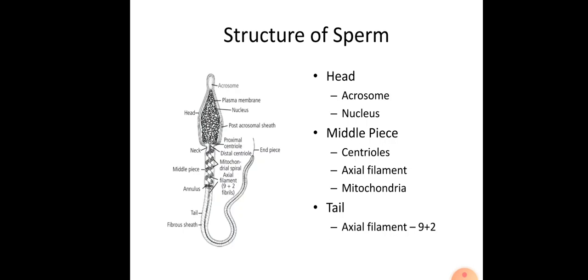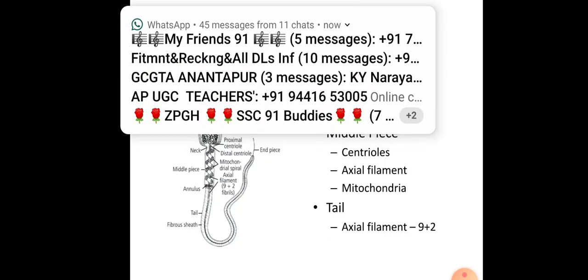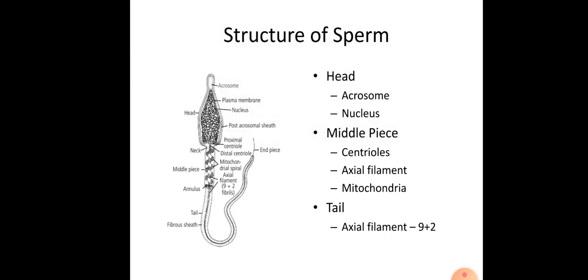In this middle piece, the mitochondria form the Nebenkern, a spiral sheath. In this middle piece, we can observe the spiral mitochondria, the centrioles and the axial filaments, which are formed from the distal centriole.